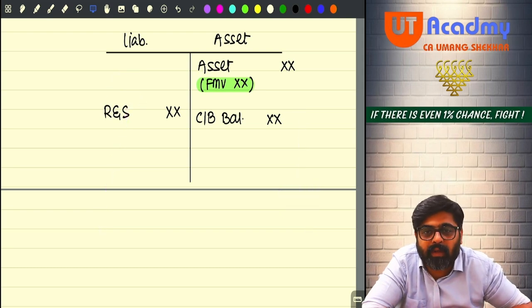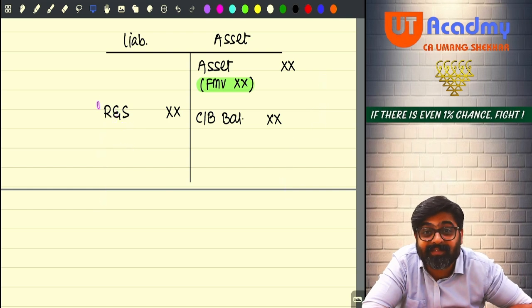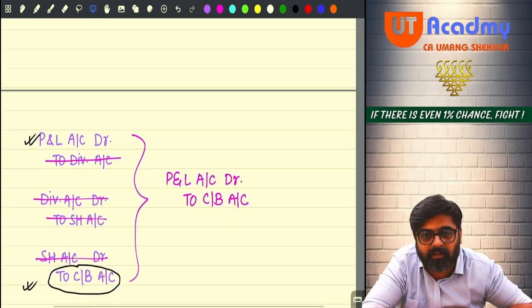So instead of giving cash or giving the asset, debentures are issued. Liability increased. Debentures are given. Debenture stock is given. Deposit certificate is given. Yes or no? To the shareholder. So what will be the last entry?